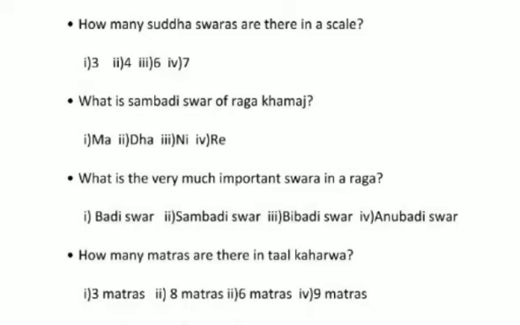Options Ma, Dha, Ni, Re are there. So the right answer is Ni. What is the very important swar in a raga? The very important swar is Badi. How many matras are there in Tal Kaharba? Tal Kaharba, 8 matras are there.